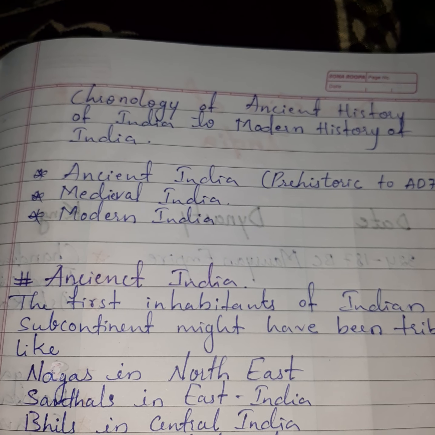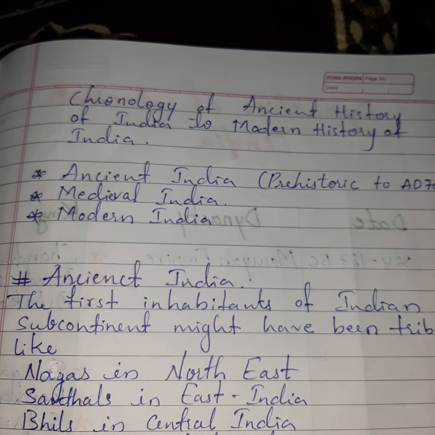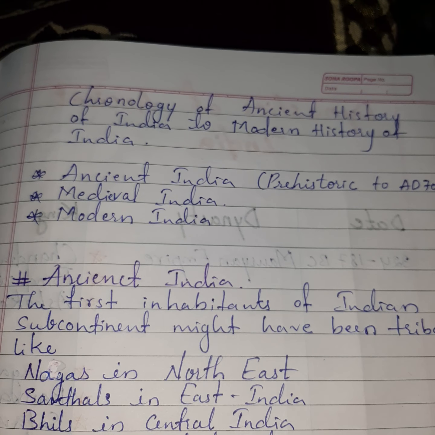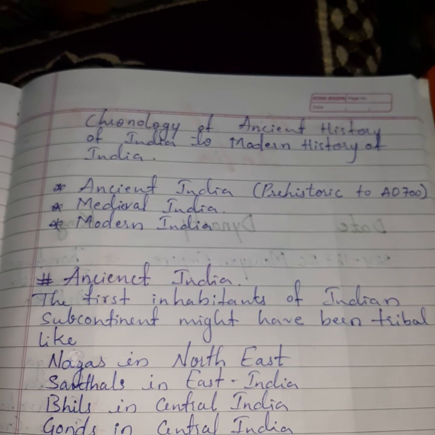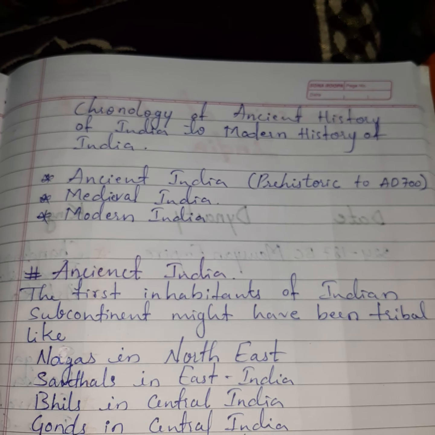First one, ancient India, which is related to very past moments, and medieval India, and third one is modern India. So ancient India, prehistoric to 700 AD. First we are going to see ancient India.